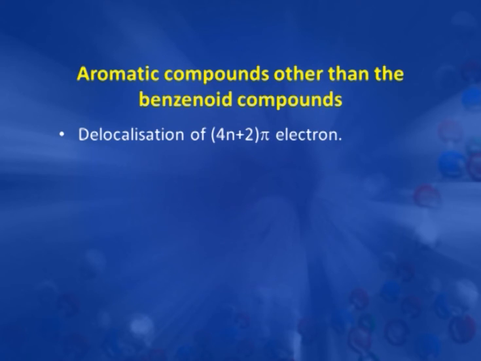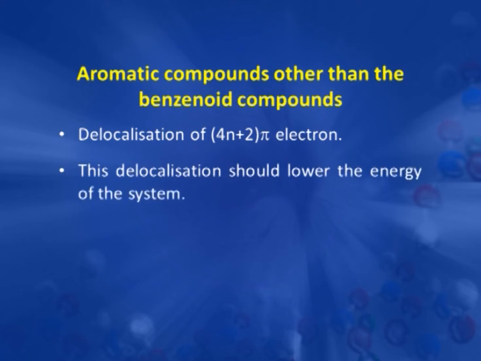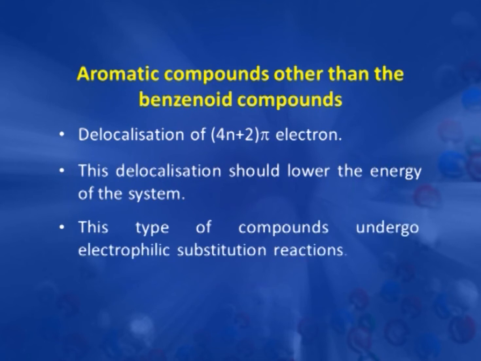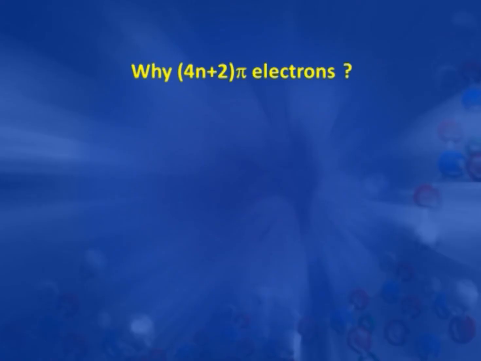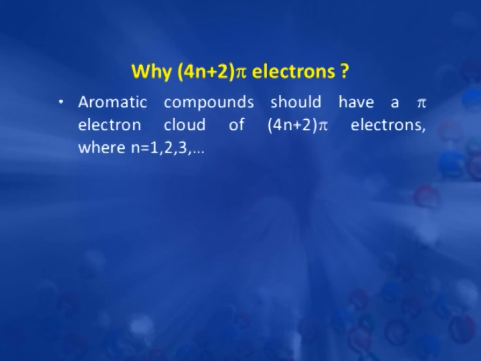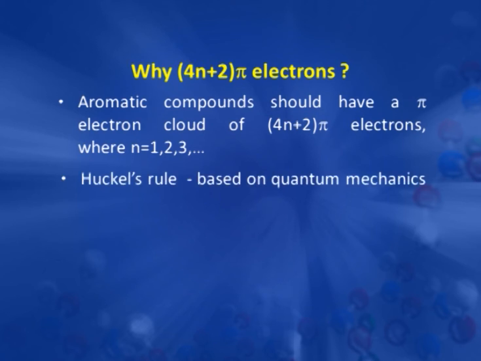For example, if n is 1, then there is a total delocalization of 6 pi electrons, and this delocalization should lower the energy of the system. These types of compounds undergo electrophilic substitution reactions. In spite of having high pi electron density, these do not undergo electrophilic addition reactions like alkenes. Now, first we see why there is a need for 4n plus 2 pi electrons for a compound to be aromatic. This requirement is known as Huckel's rule, which is based on quantum mechanics.